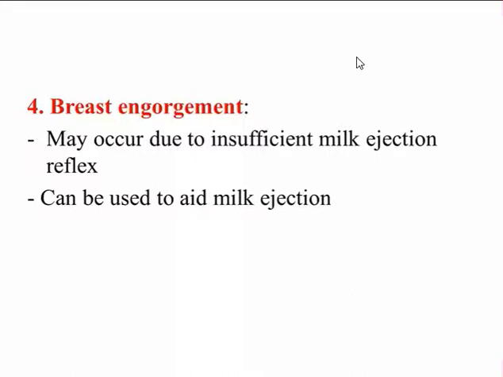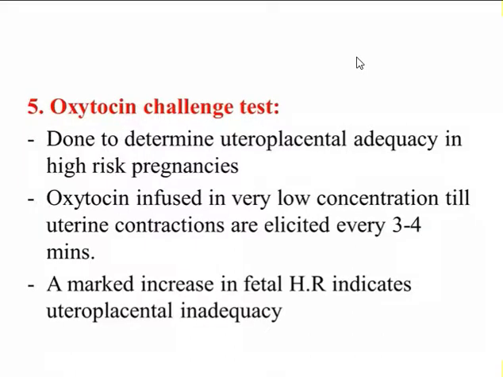Now it can also be used to do the oxytocin challenge test. The oxytocin challenge test is usually done to determine the uteroplacental adequacy in high risk pregnancy. High risk pregnancy means those pregnant females who have hypertension with seizure, or those who are diabetic, they are at risk. So we have to do the oxytocin challenge test to determine the uteroplacental adequacy.